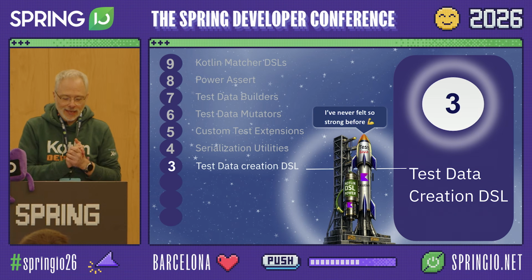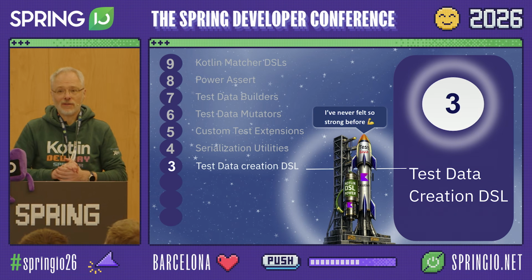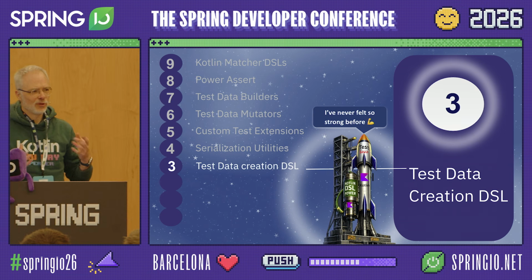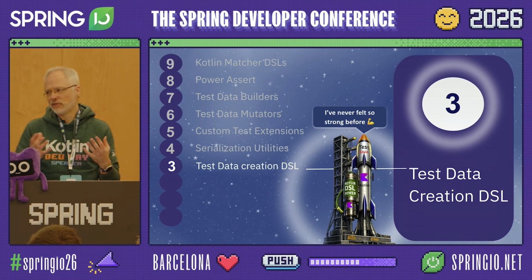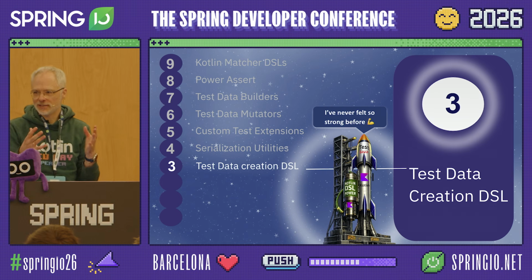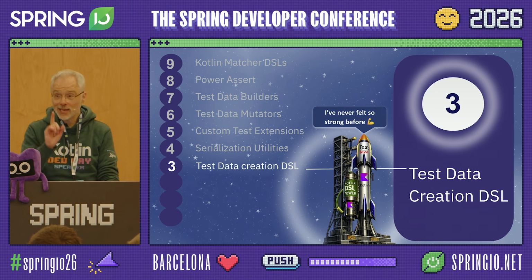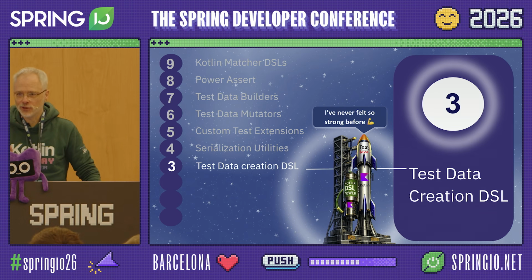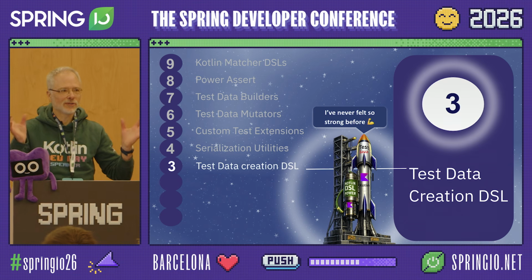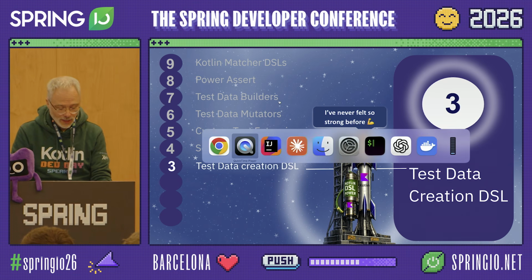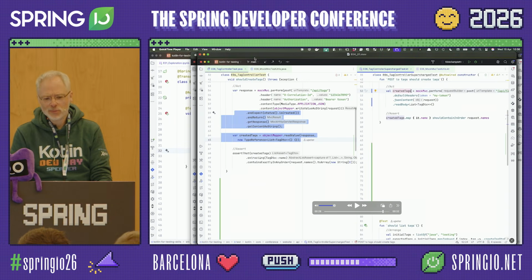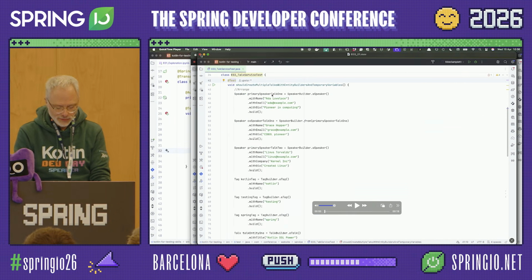Well, the test data we've created so far was kind of manageable, right? So we used these methods, we used maybe a data class to do some copying, and it kind of worked, I would say, for the use cases we had at hand. But imagine you have a serious domain with a serious amount of domain classes. Things might break down with the approaches we have used so far.